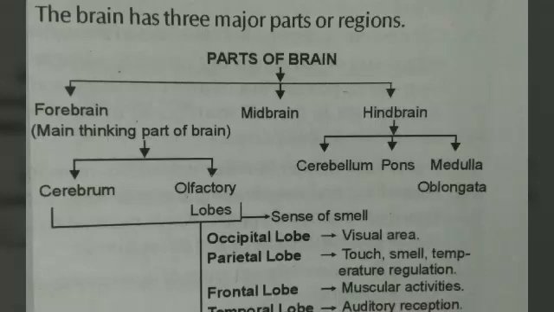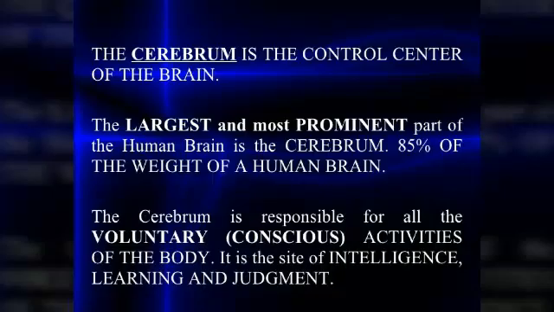It also has the occipital lobe, visual area, parietal, frontal, and temporal lobes. The midbrain joins the forebrain to the hindbrain, and the hindbrain contains different parts like the cerebellum, pons varolii, and medulla oblongata.